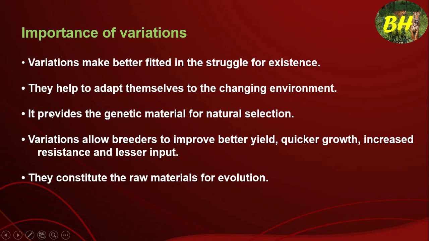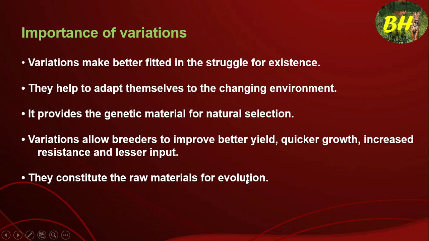And variations provide the individual with genetic material for natural selection. It provides a lot of genetic material, because one gene can control a character. Suppose any difference occurs, it will be converted into another gene. So it provides a lot of genetic material by means of variation.